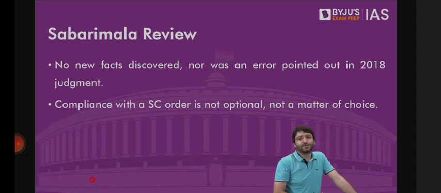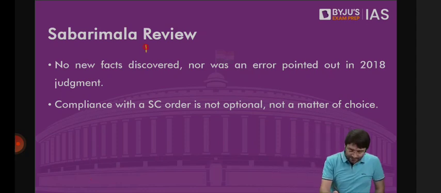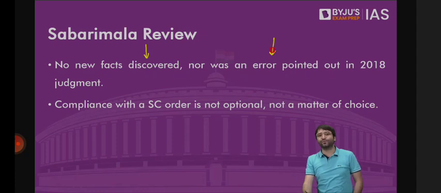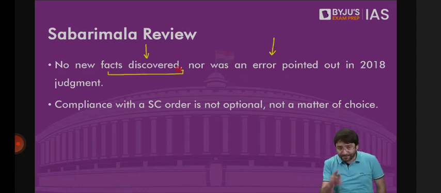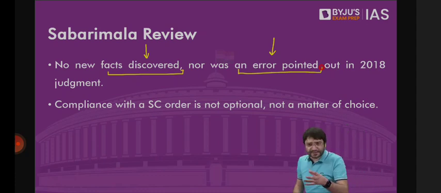Provided there are 2 grounds on the basis of which your review will be accepted. If new facts have been discovered, or if we have pointed out an error in that judgment. That means if the Supreme Court has given a Sabarimala verdict, but the petitioner files a review saying new facts have emerged, or they point out an error in your judgment.